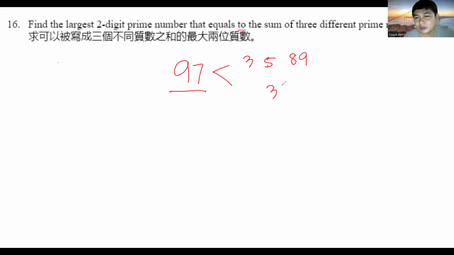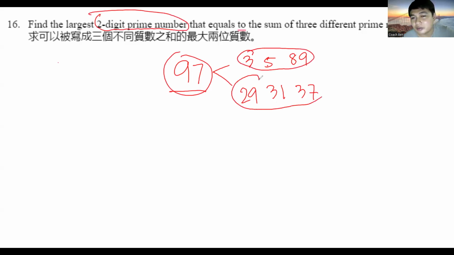You can also do 31, 37, and 29. So you can use these to get 97. And this is already the largest two-digit prime number. It can also be expressed as a sum of three other prime numbers. So that's why the answer for number 16 is 97. Okay?